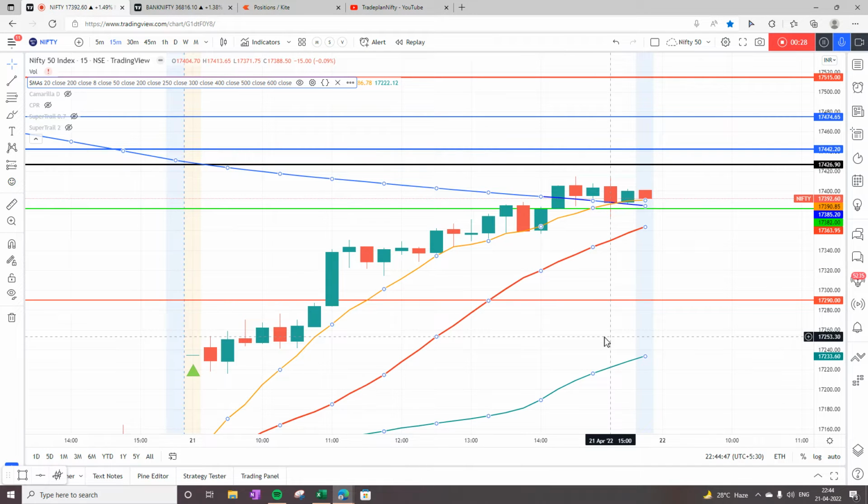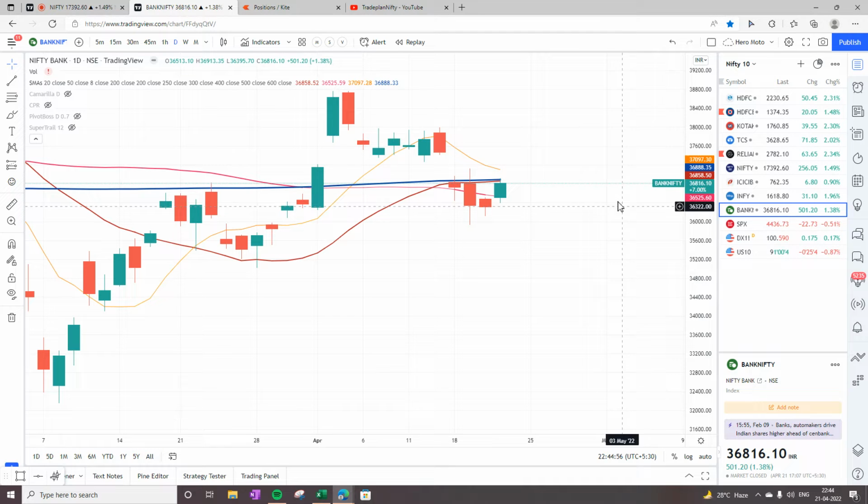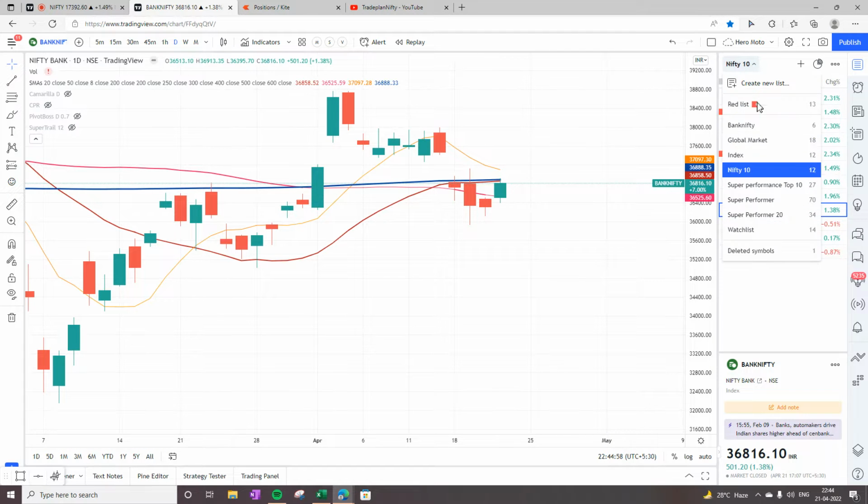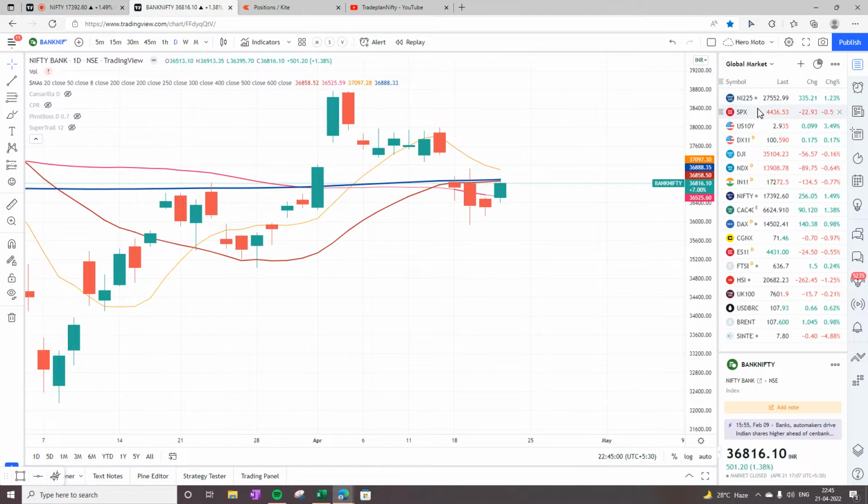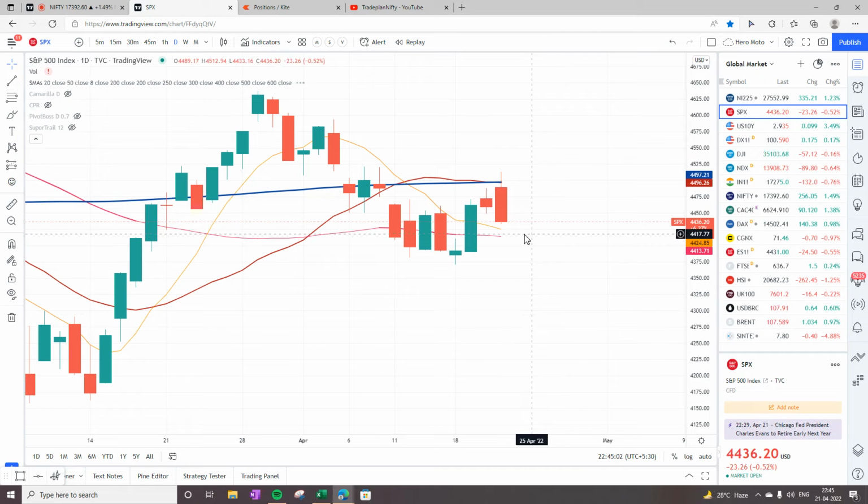It looks like tomorrow we're going to have a tricky day. But before we get into the details of that, let's have a very quick look at how the global markets are looking. When we look at S&P 500, we see that S&P 500 has taken resistance on the 200 bar and 20 bar moving average, and now is showing a sharp correction. So this is now definitely not looking good.